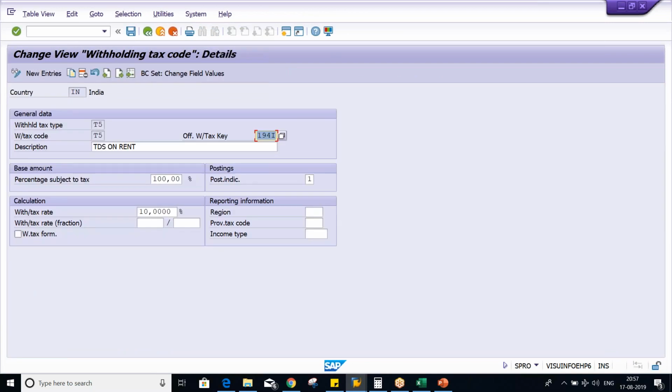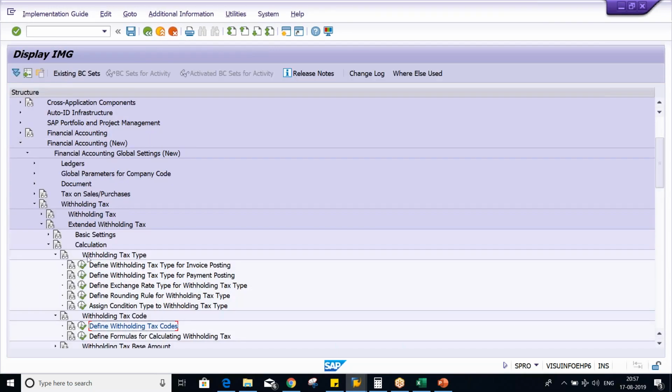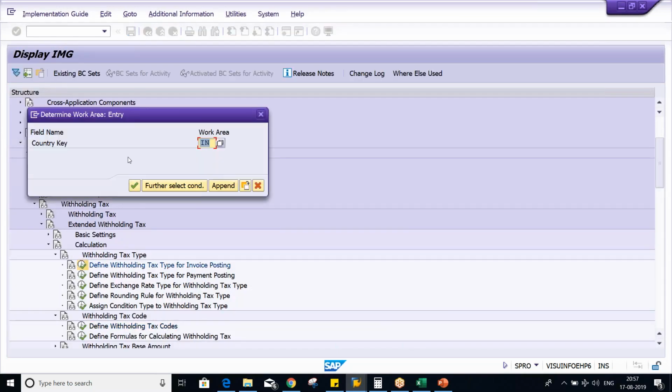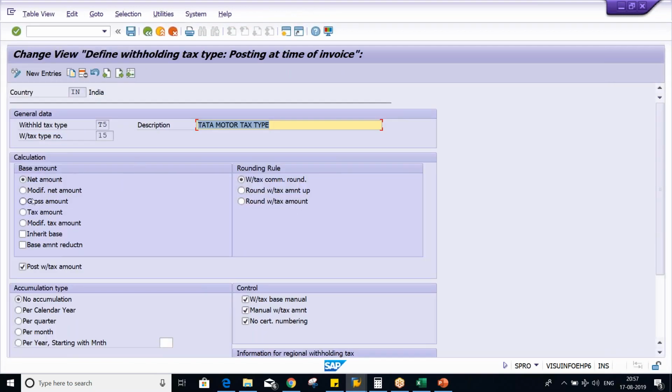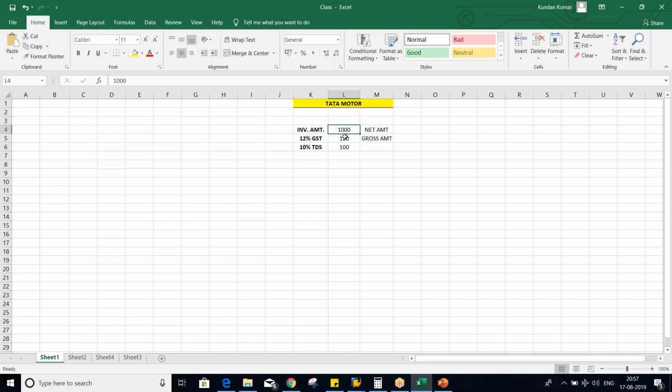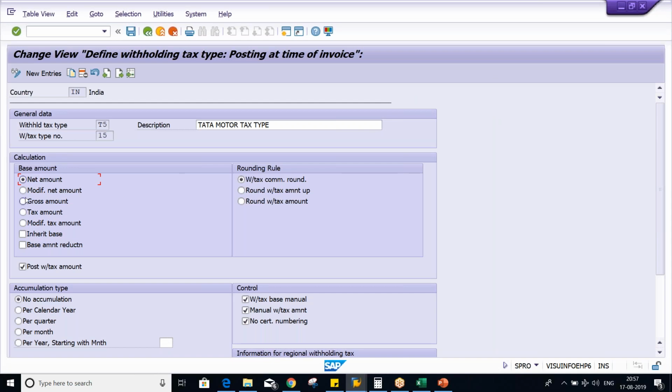So now T5, the tax code is also T5 itself, and 10% tax rate I have specified, right? So now this 10% deduction is going to happen on which amount, guys? So we have specified here, this 10% deduction is going to happen on net amount, right? It is on net amount. So now net amount means what, guys? As I said, invoice amount and GST. So here invoice amount only will be treated as net amount, and on that 10% deduction means 100 rupees, right? Now if you are going to change, make it gross amount and save it.